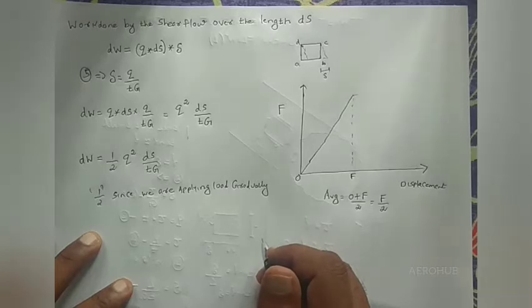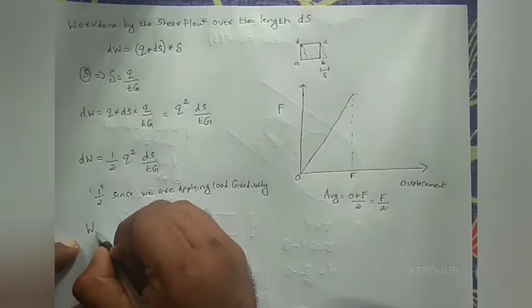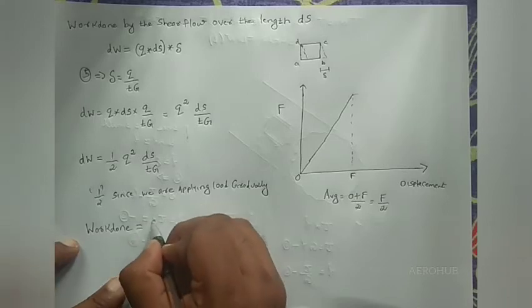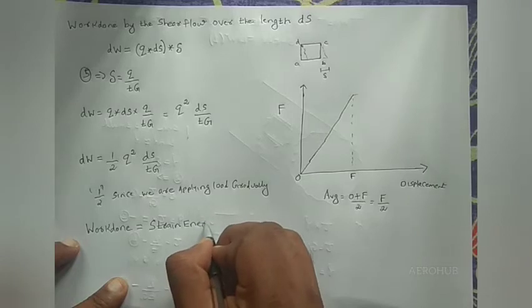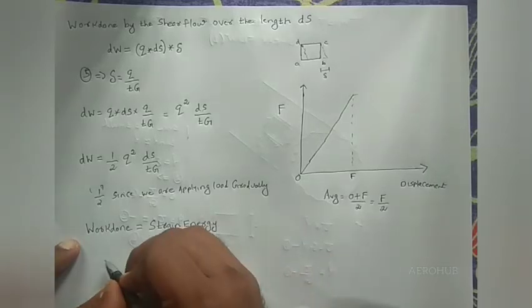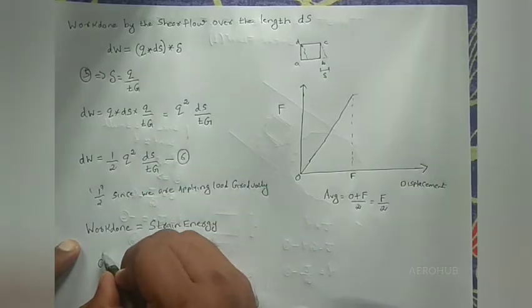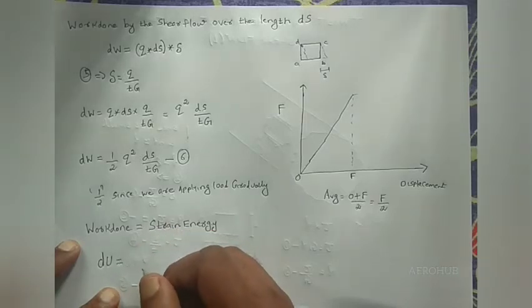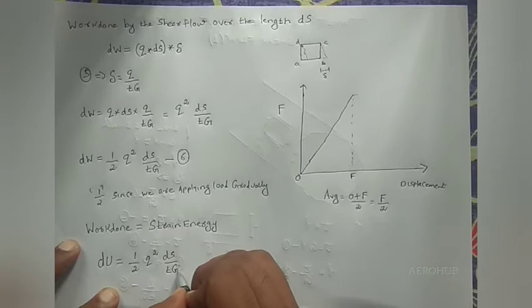And you are aware of the work energy principle, that is the work done will be equal to the strain energy. This dw, I put as equation number 6. Now I can change equation number 6 as dU, that is nothing but a small change in strain energy for the element, 1 by 2 into Q square ds by Tg. Okay.